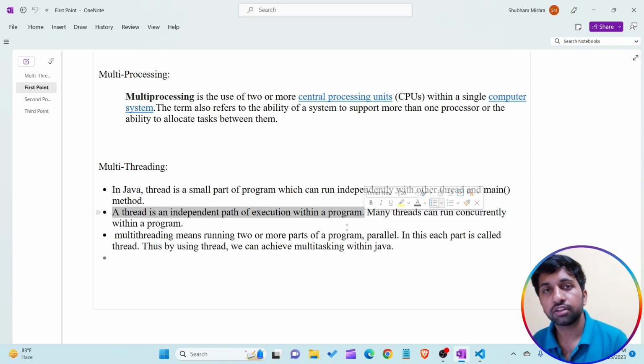For example, let me take an example so you are able to understand the concept of multi-threading. Let's take the example of opening the music player, the VLC media application, in our system and listening to music. What are the different sub-parts that are present or execute concurrently within a single application? When I listen to music using VLC media or any other music player, small parts are present that execute at the same time.